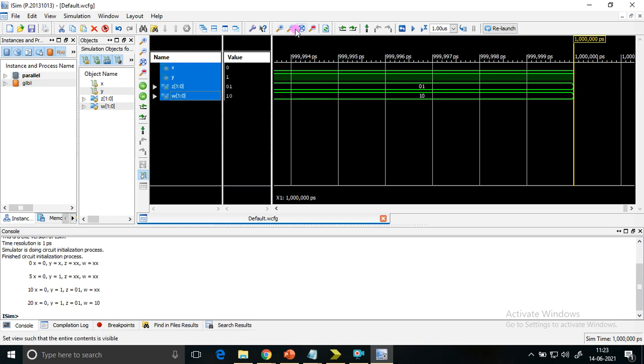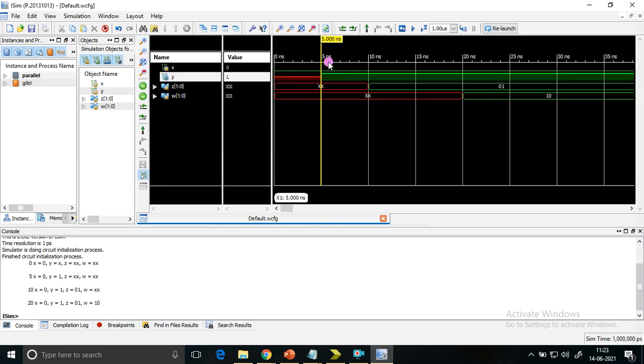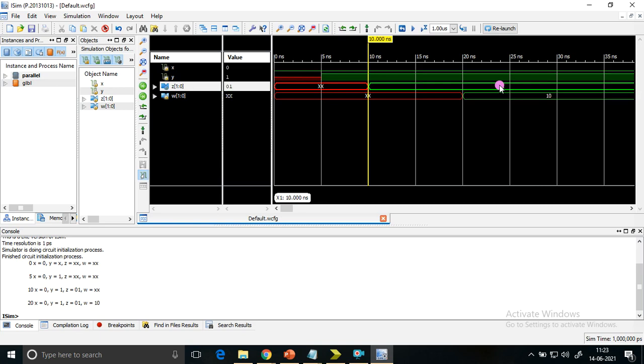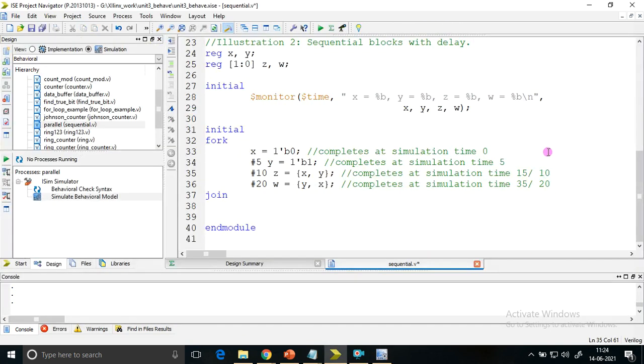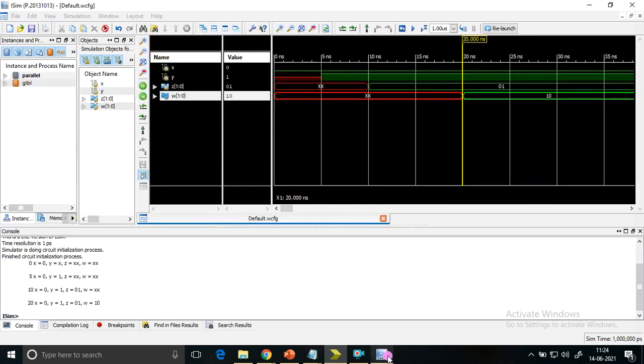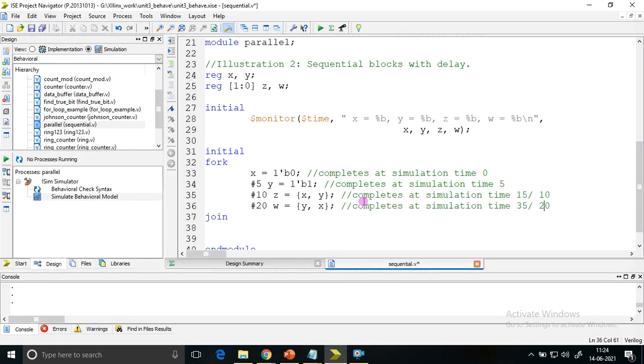So the iSim simulator has opened. Zoom to fit. At 0 simulation time, x is 0. At 5 time minutes, y is equal to 1. That's done. Z, see here, at 10 time minutes itself is getting 0 and 1. W at 20 time minutes itself is getting 1 0. So it is not 15 and 35 as in the previous case. Now it changed to 10 and 20, 10 here and 20 here. That's the difference between fork and join, begin and end. Let me close it.